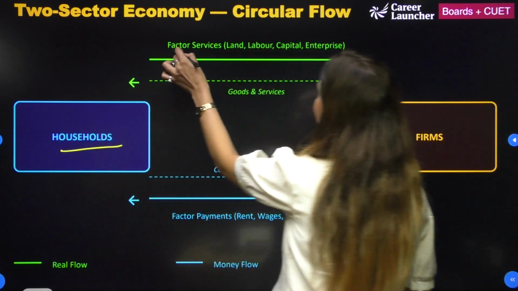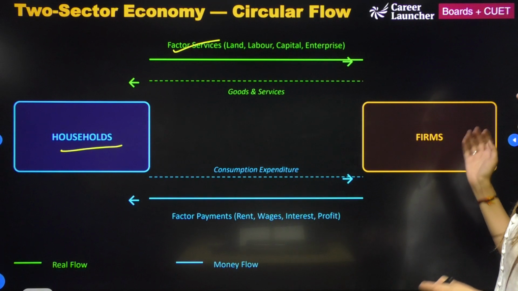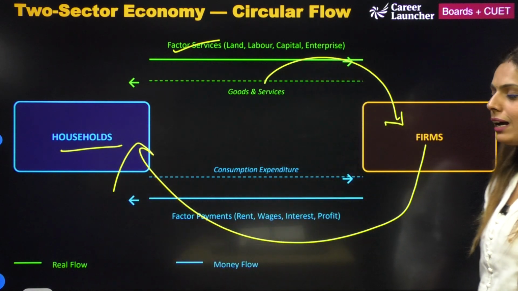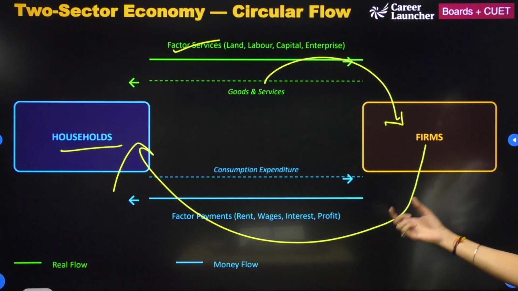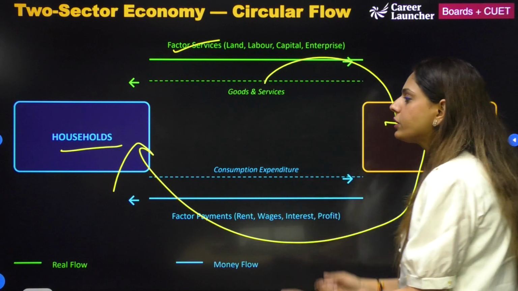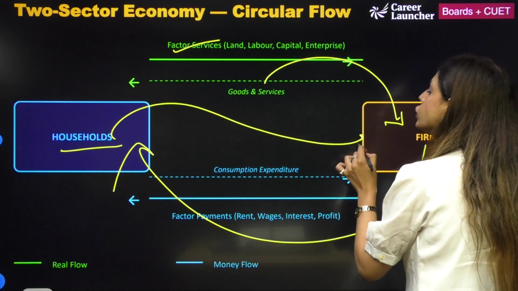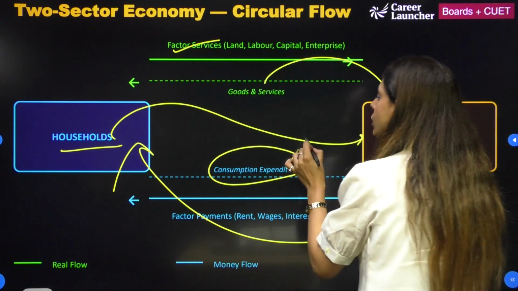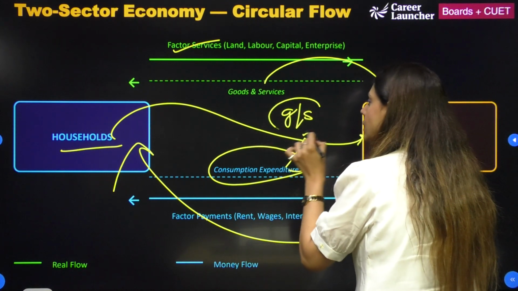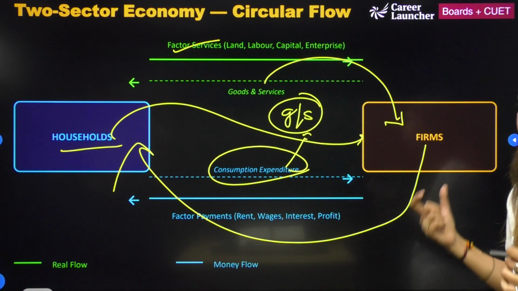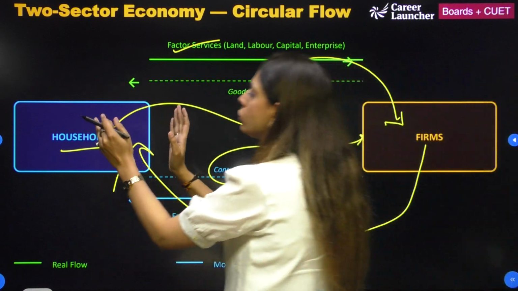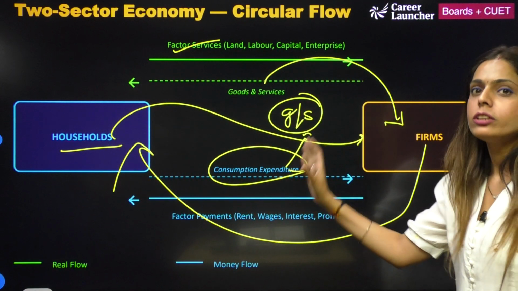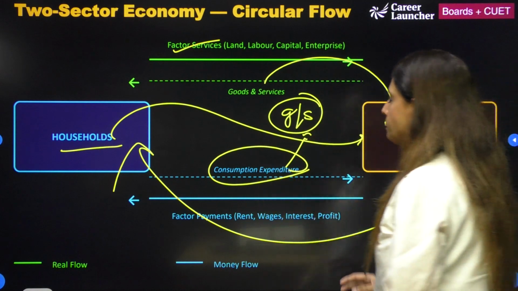Household, they provide the factor services, land, labor, capital and entrepreneur to the firms, and in return firms take what? The factor payment like rent, wages, interest and profit, and in return households also have this consumption expenditure where they are purchasing the goods and services which is manufactured by the firm. तो जो पैसा firm ने households को दिया है वो एक बार फिर से economy में आ जाता है through what? Through the consumption expenditure.